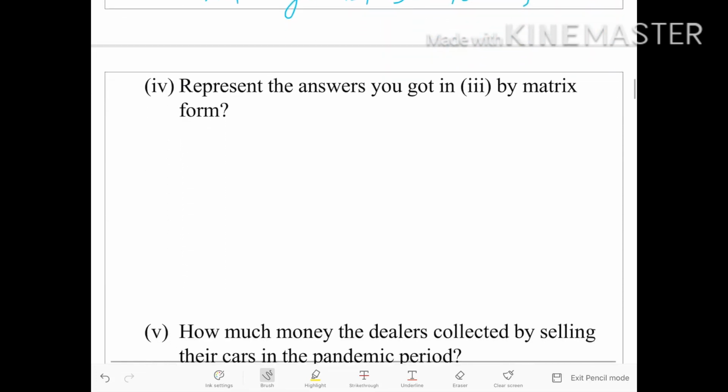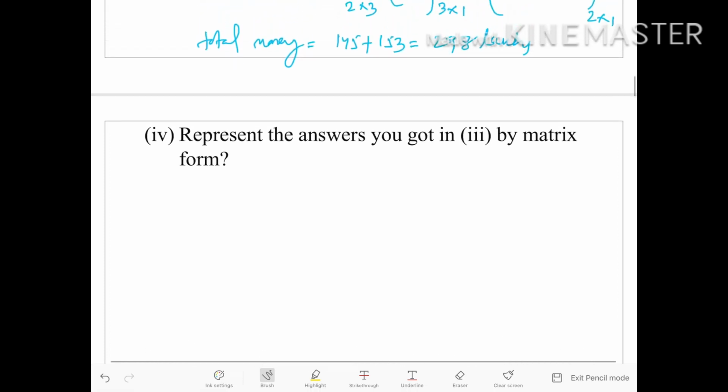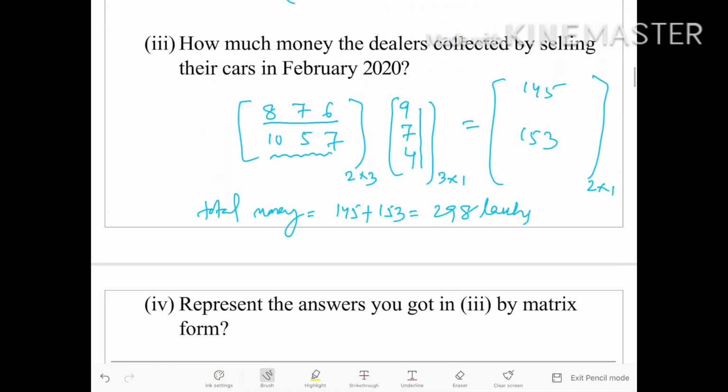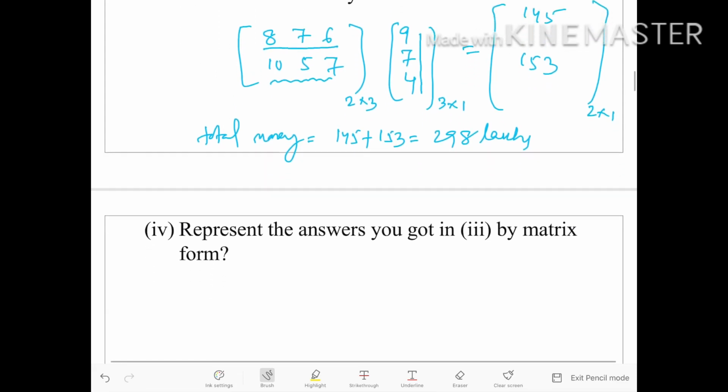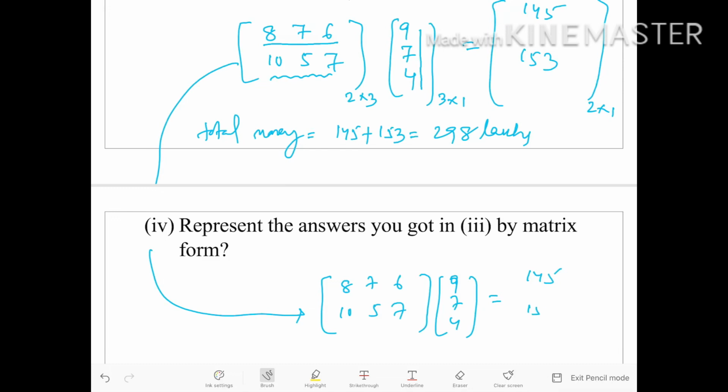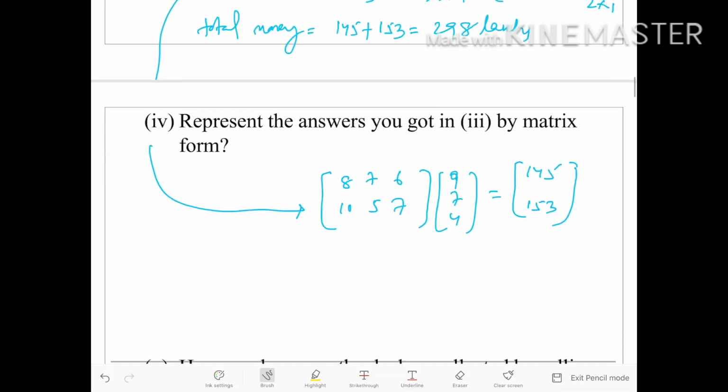Now we will go to question number 4. Represent the answer you got in 3 in matrix form. Already I have explained everything in part 3. Whatever you have written there, this should be here. In matrix form, we have to write the data, means this we have to write here. This is the answer in matrix form.